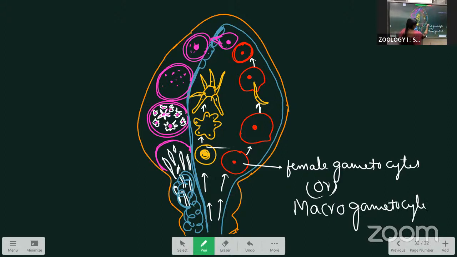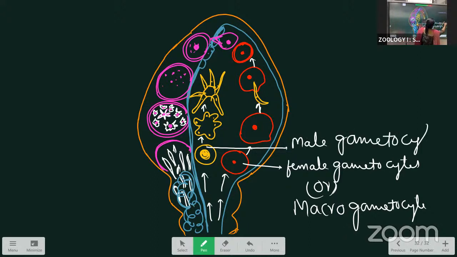Next, this one is the male gametocyte, also called the microgametocyte. Next, this one is the flagellar body.